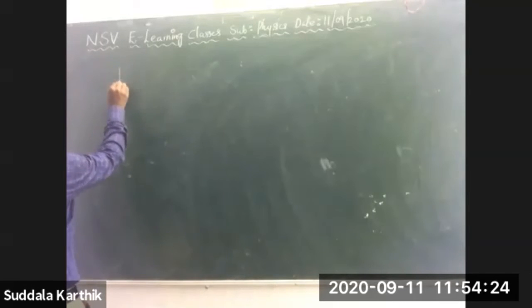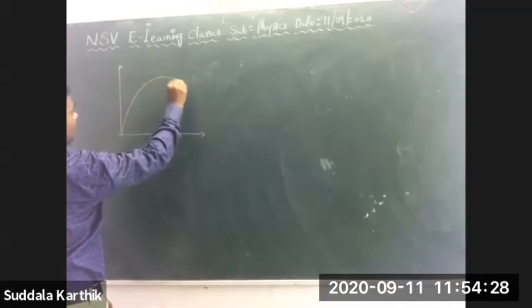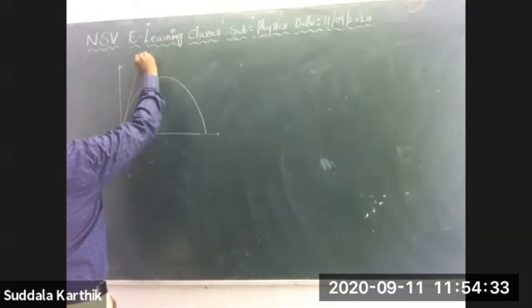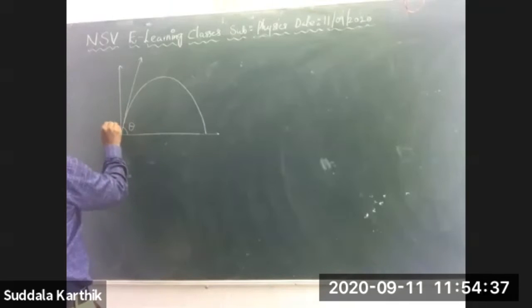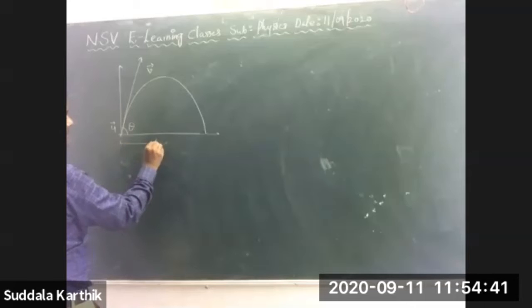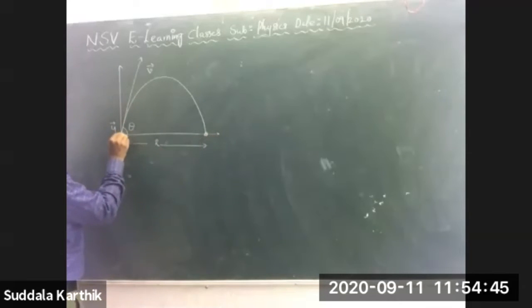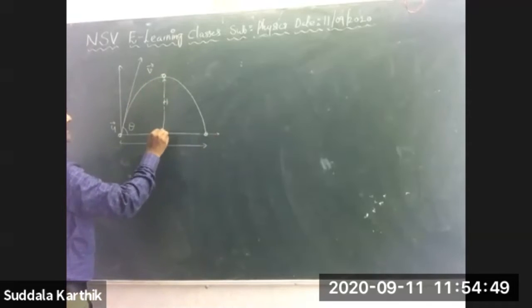Right, Nana. This projectile only. I am discussing only the projectile. This is theta. This is the initial velocity u bar, final velocity v bar. It traveled the maximum horizontal distance. This is the point of landing, the point of projection, the highest point, the maximum height h.